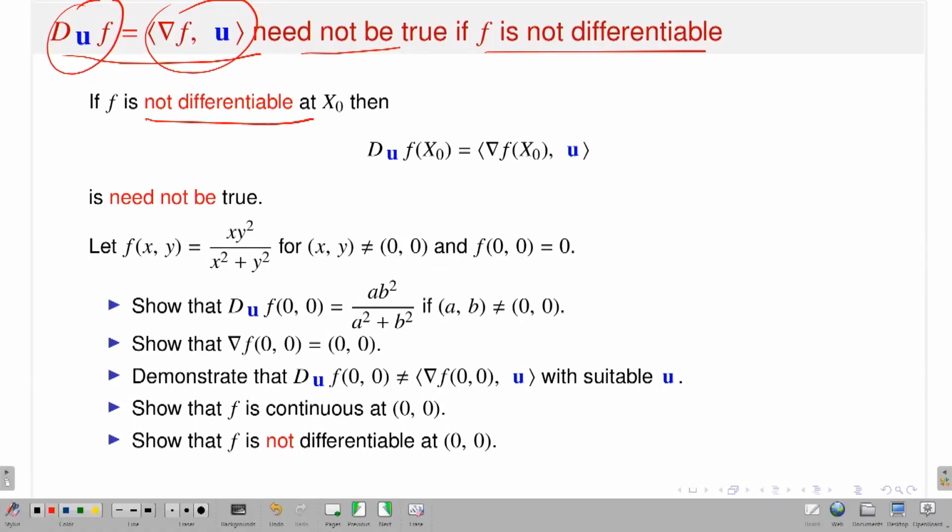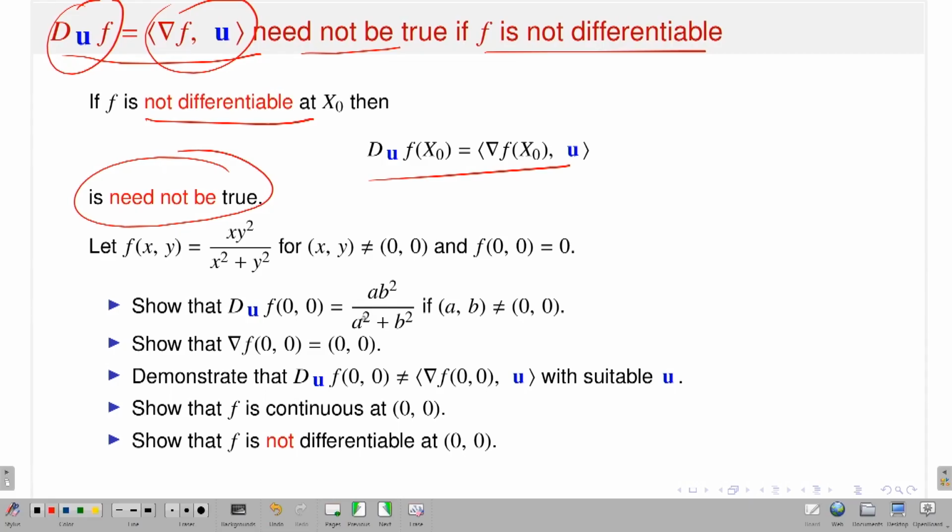So, this is very nice. That is what I have written: if f is not differentiable at the point x naught, then this identity need not be true. This is a very nice example. f of x, y, again a function from R^2 to R, equals x squared plus y squared in one case, where this is non-zero, and 0 otherwise.